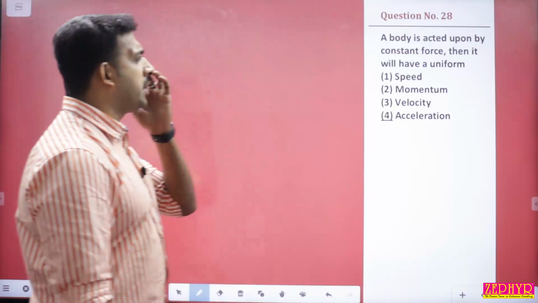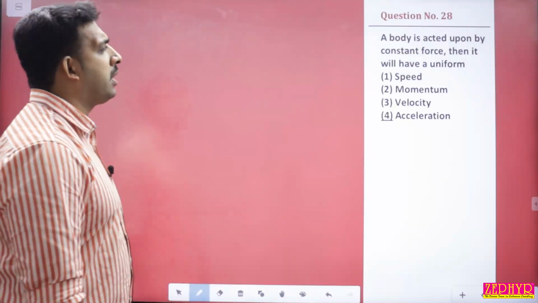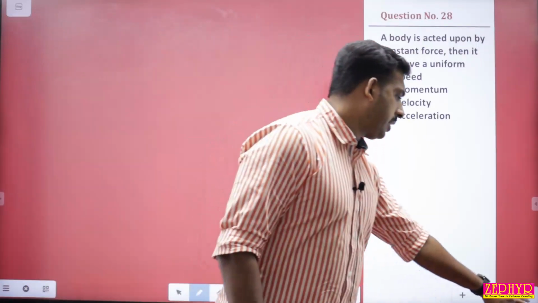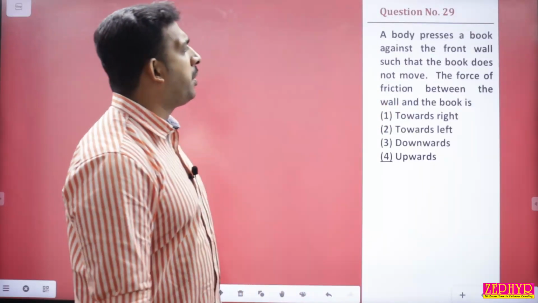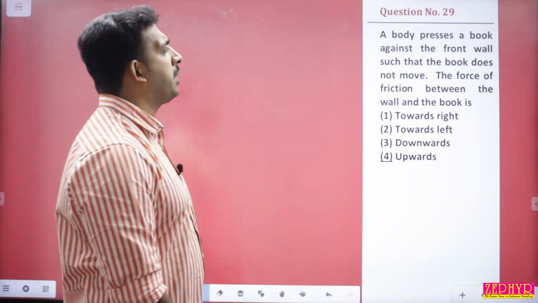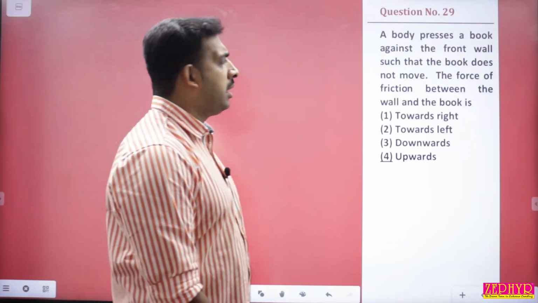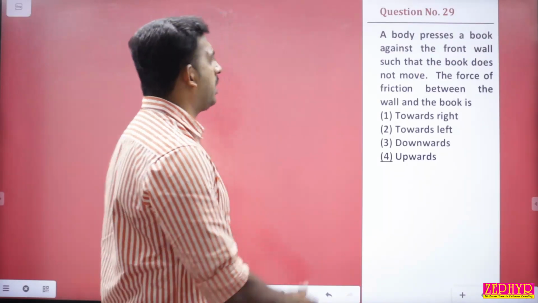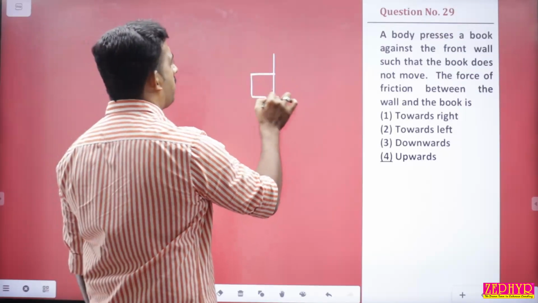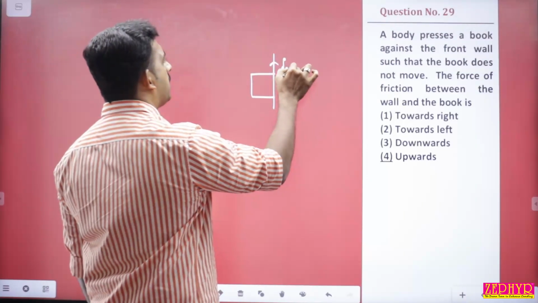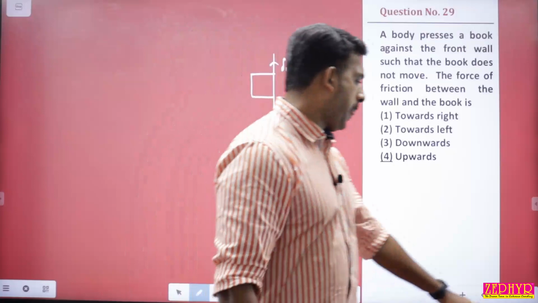Question number 28. A body is acted upon by a constant force, then it will have a uniform acceleration. Theory question. Question number 29. A body presses a book against the front wall such that the book does not move. The force of friction between the wall and the book is friction force, it will be upwards. So answer is option 4.